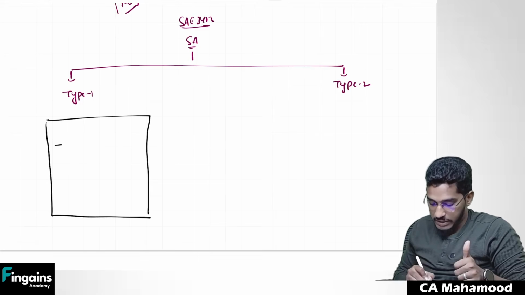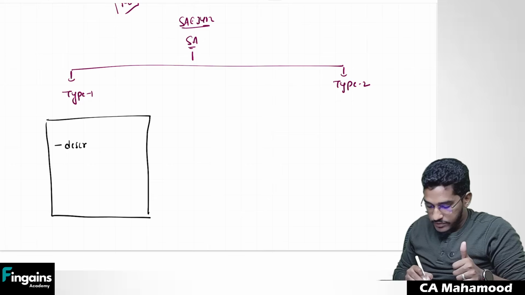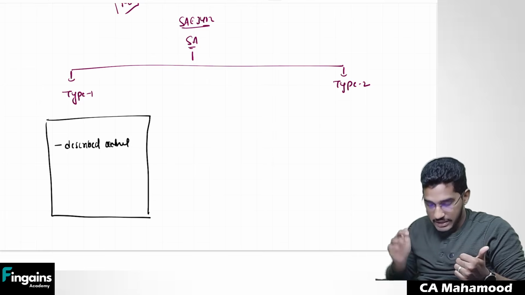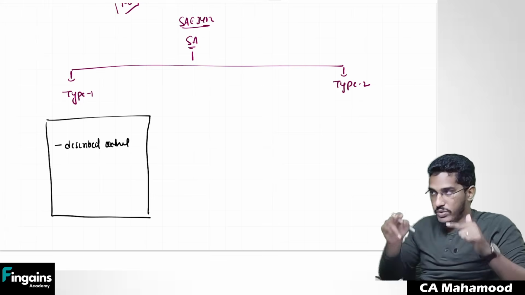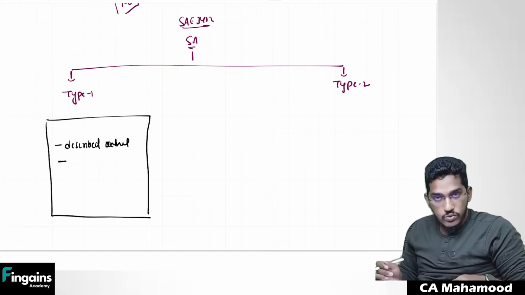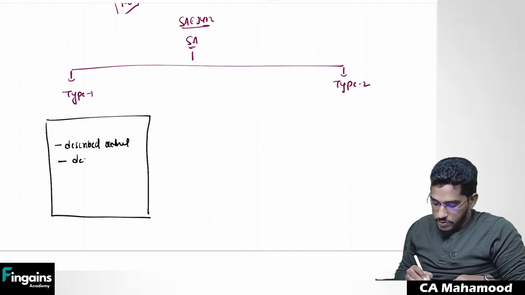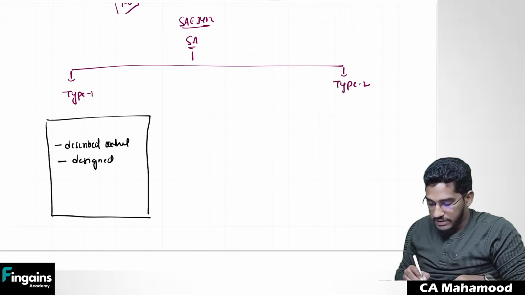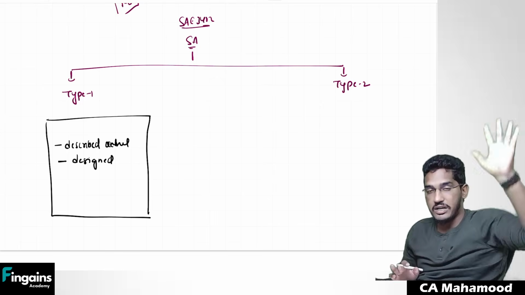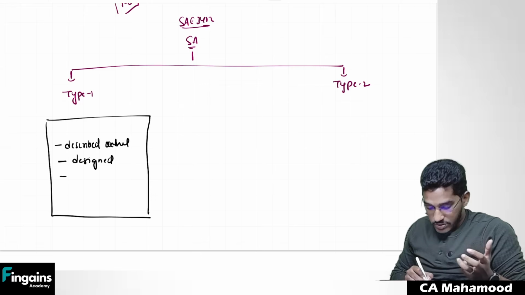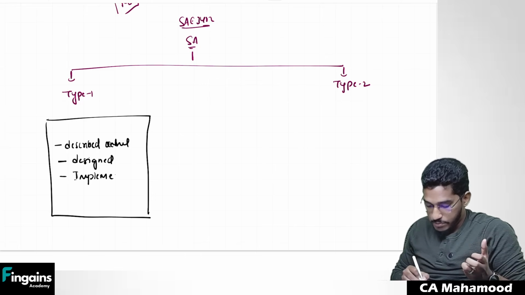Number one, they will confirm that they have included in the description only the actual position. So whatever is actually happening in their organization, that only they have included in the description. Number two, they will also state that they have designed all the controls properly. They will make a statement that we have designed all the controls, whatever we have agreed with the user entity. And they will also make a written assertion that they have implemented all the controls properly.